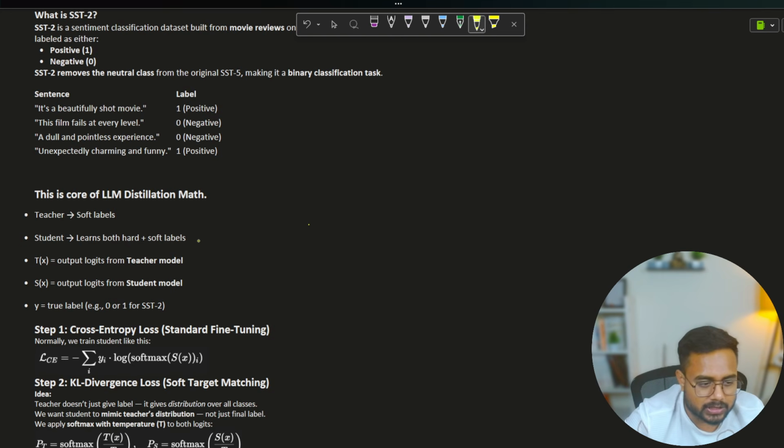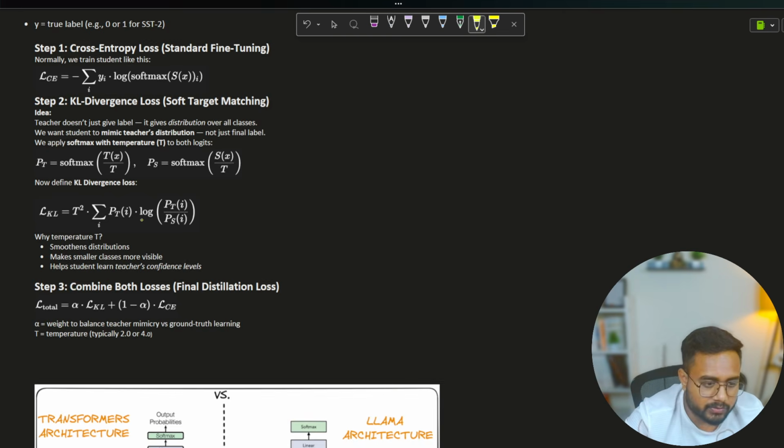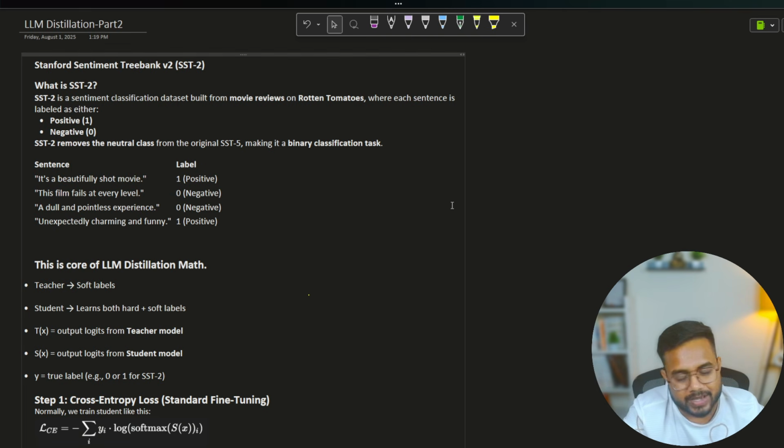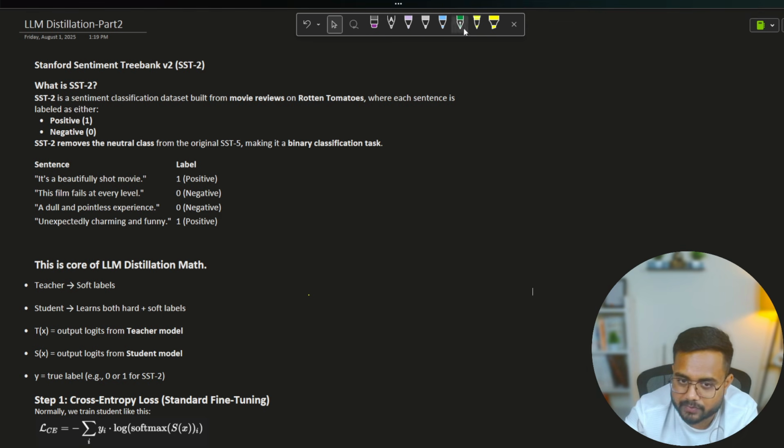Now let's see what is the core behind the LLM distillation, which formula we are using. Let's take a recap of that particular formula, and after that, guys, I'll show you the practical. Whenever we are going to distill the knowledge from teacher to student model, from a large to a small model, that particular loss function plays a very important role. So first of all, let me give you the outline.